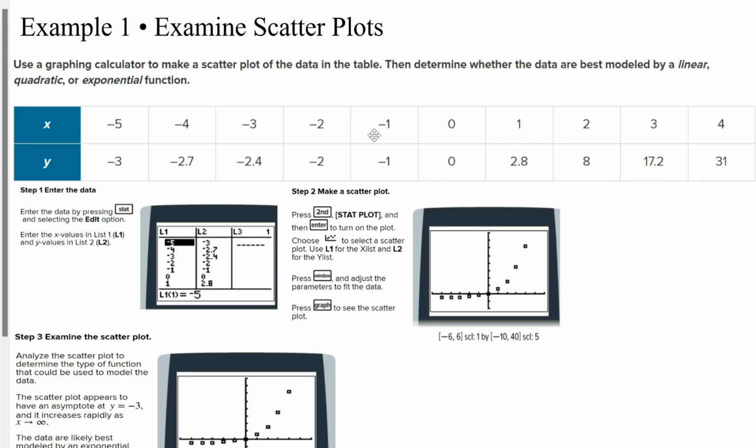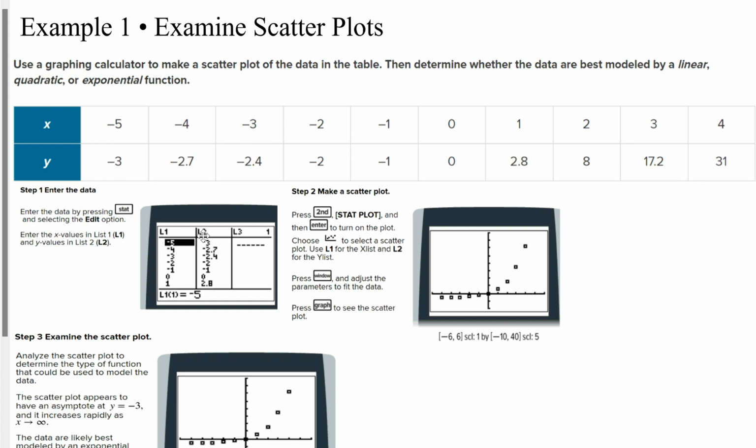So example number 1, we're just going to make a scatter plot. And so with Desmos or a graphing calculator, we have our x's, we have our y's. What we want to do is hit the stat button on our calculator, and hit edit, and then we have a list 1 and list 2. Now if there's already a list of stuff in your list 1, L1, and your L2, you can highlight the top L1 and hit clear, and then it'll clear all these. And then you can go over to list 2, and clear that if you need to, and then one at a time you just enter in your x's, -5, enter, -4, enter, -3, enter, and so on until you have all of them.